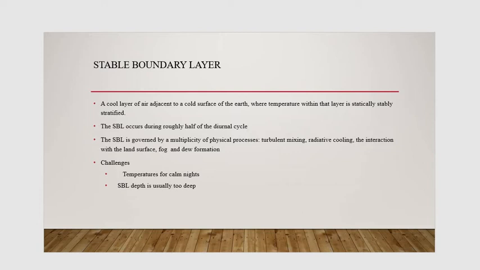In a stable boundary layer, the temperature increases with height, and development can overestimate temperature for a calm night, which can cause error in our data. Layer depth is usually too shallow to obtain accurate forecasts from atmospheric models. These issues occur typically under very stable conditions. So understanding and predicting the stable boundary layer is a challenging task. Stable boundary layers suffer from variability in temperature at 2 meters and below, boundary layer depth, and boundary wind speed. This makes it so difficult to predict.